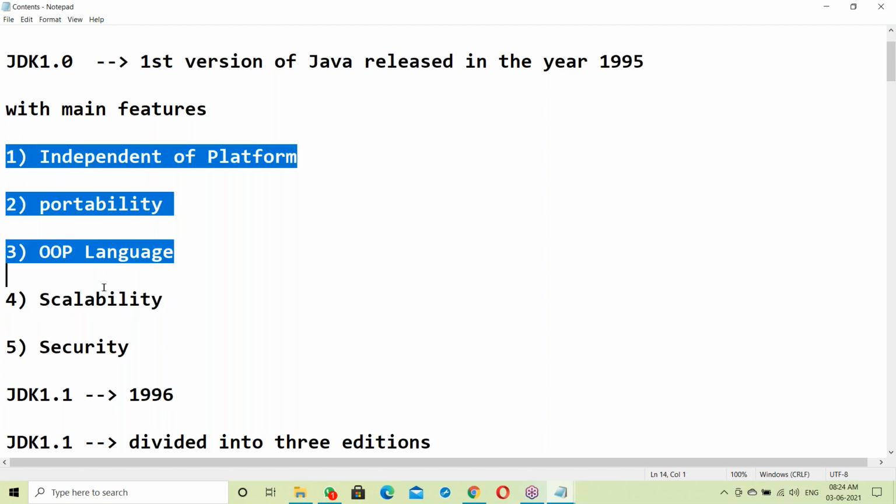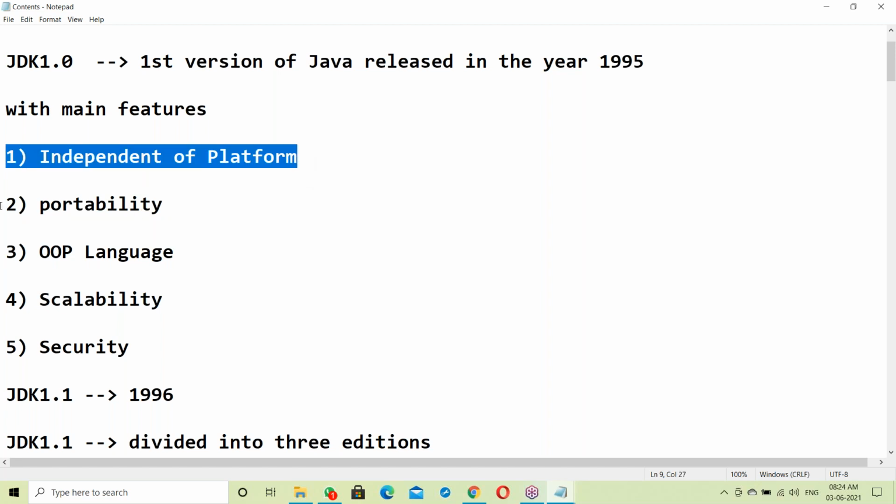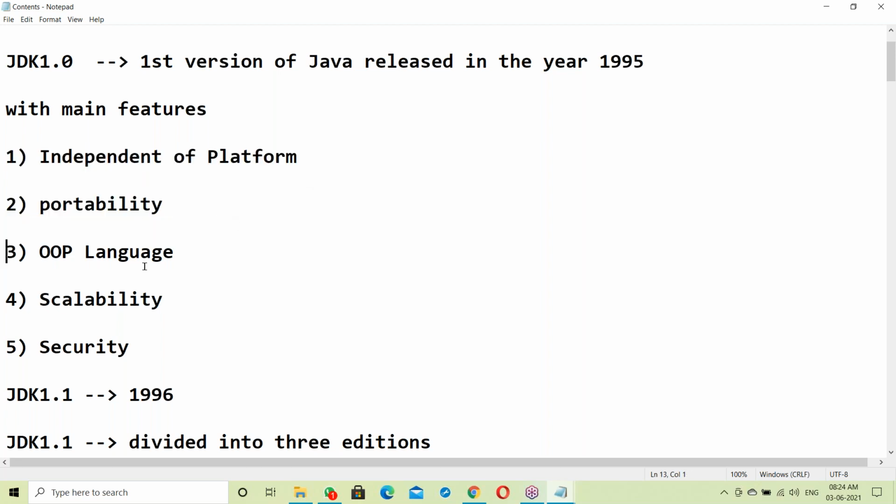Yesterday these were just listed here, but not explained. Today we'll start with what is independent platform, what is portability, what is web language, what is scalability, and security. One by one we'll discuss. So the first version of Java was released in the year 1995.